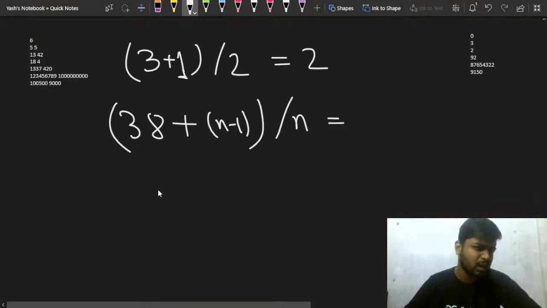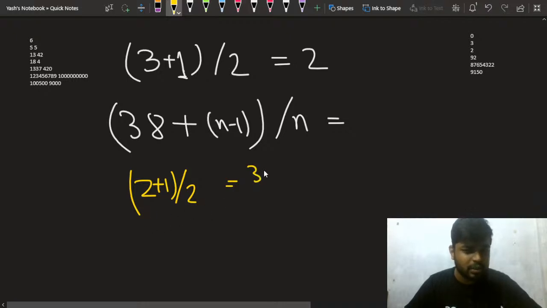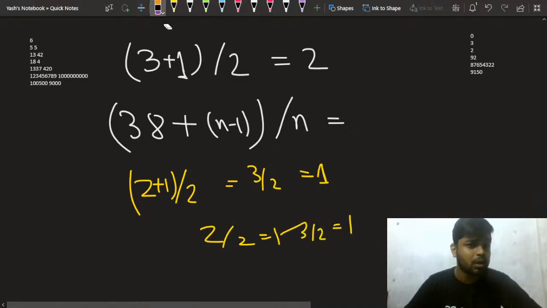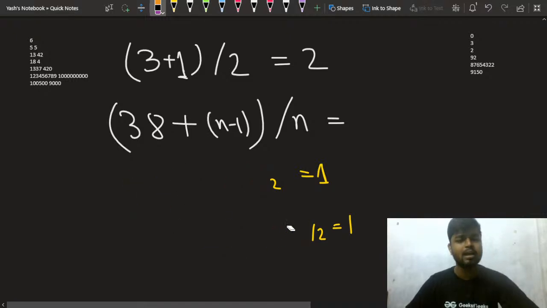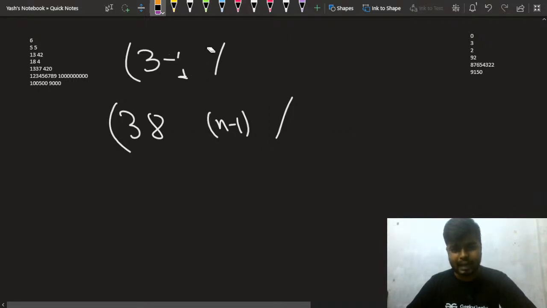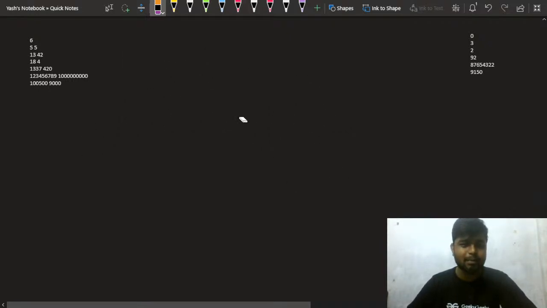Now you'll say that this might give some errors, but that will not be the case. Let's say it was 2, and you say that adding 1 and dividing by 2 might give me a different answer. That will not be the case, because 3 by 2 will be 1, and 2 by 2 will also be 1. So this will not cause any harm in such cases either. This is the optimization I wanted to tell you: if you have to calculate something like this, instead of running a loop, you can directly calculate by adding n minus 1 to it and then dividing by n.